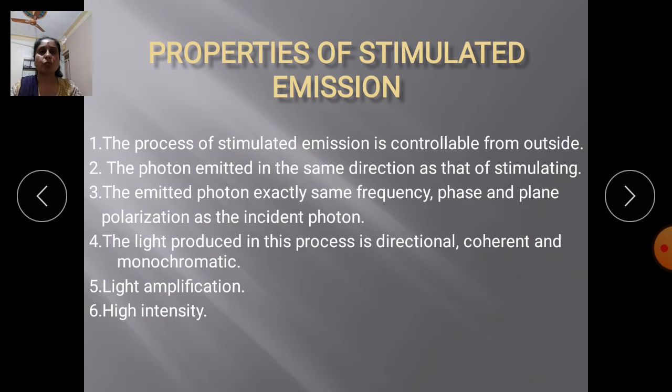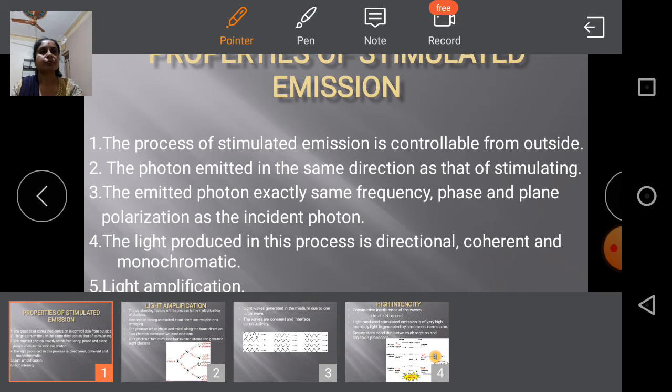Now I will tell you about the directional phenomenon: laser light passes in straight directions. The beam of light will be coherent, and monochromatic light will be generated. The fifth property is light amplification and the sixth is high intensity. These properties we discuss in detail in this lecture.